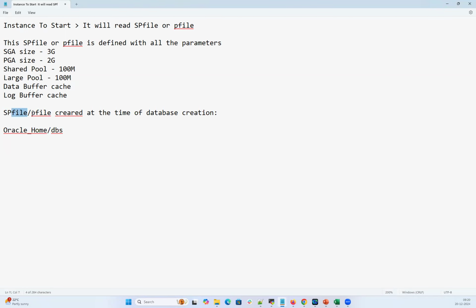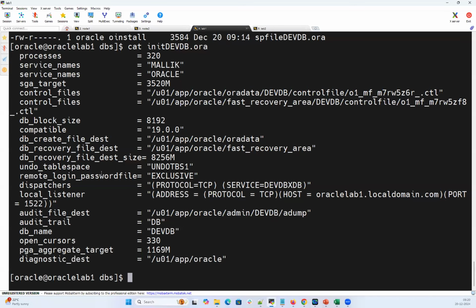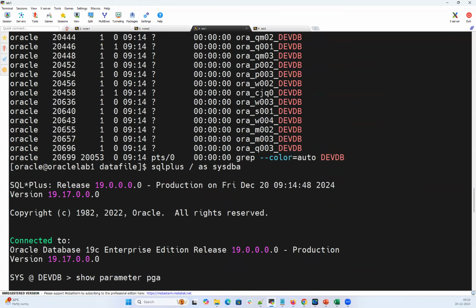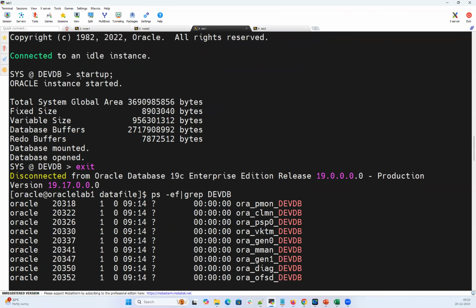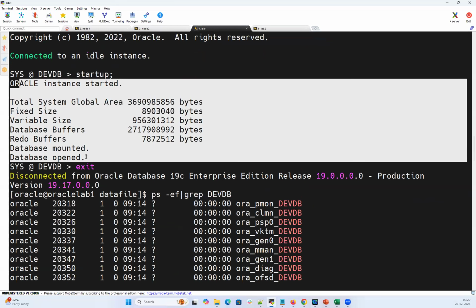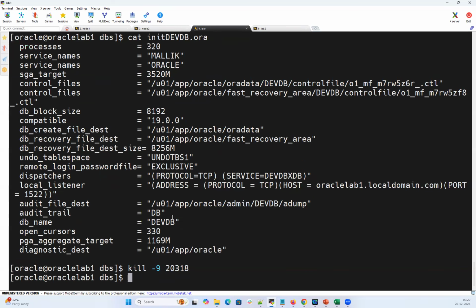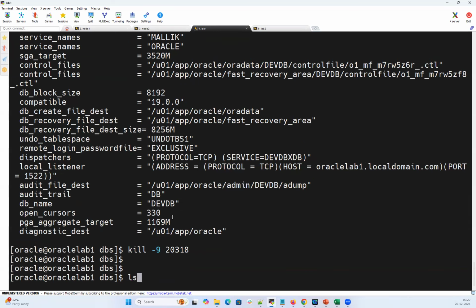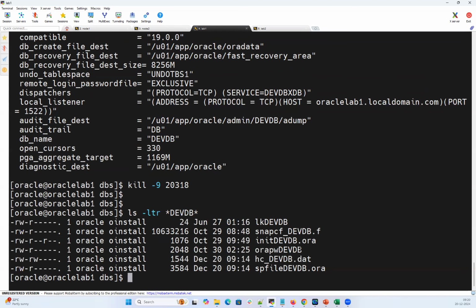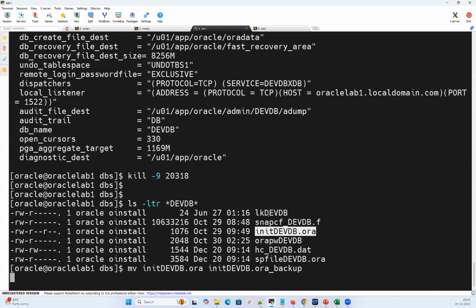If I don't have the SP file and P file, I will not be able to start my database instance. Whatever startup I give will never work; it immediately throws an error message that I don't have the SP file and P file. So I can quickly show one more demo. I can kill pmon or smon once more. Once I kill it, I'm going to remove the SP file and P file. I'm just going to move my init file and the SP file as a backup.